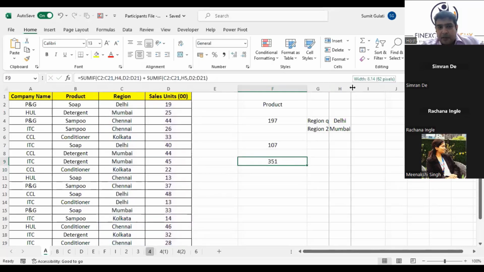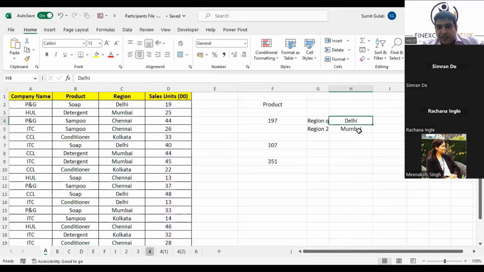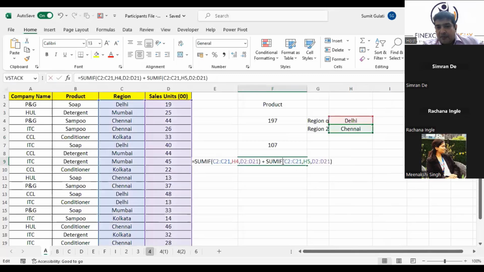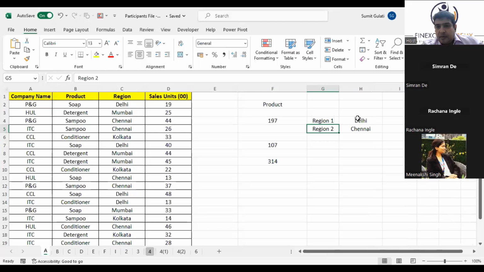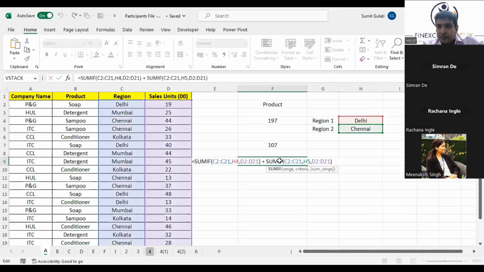But now if somebody asks me, can you give me for Delhi and Chennai? I would have just changed Chennai out here and I would have got the new answer. Why? Because now I have linked it to a particular point where I'm asking you to give me region 1 and region 2. And going ahead, I'll also tell you, you could have even created a drop down from where you could have selected Delhi, Chennai, and then got the answers. Is this clear?